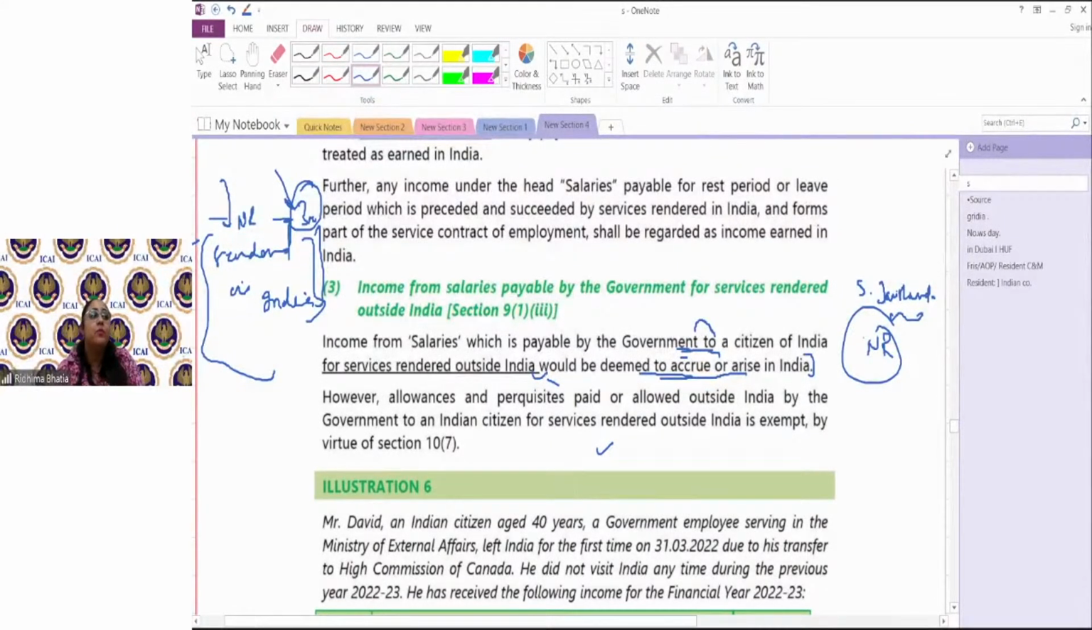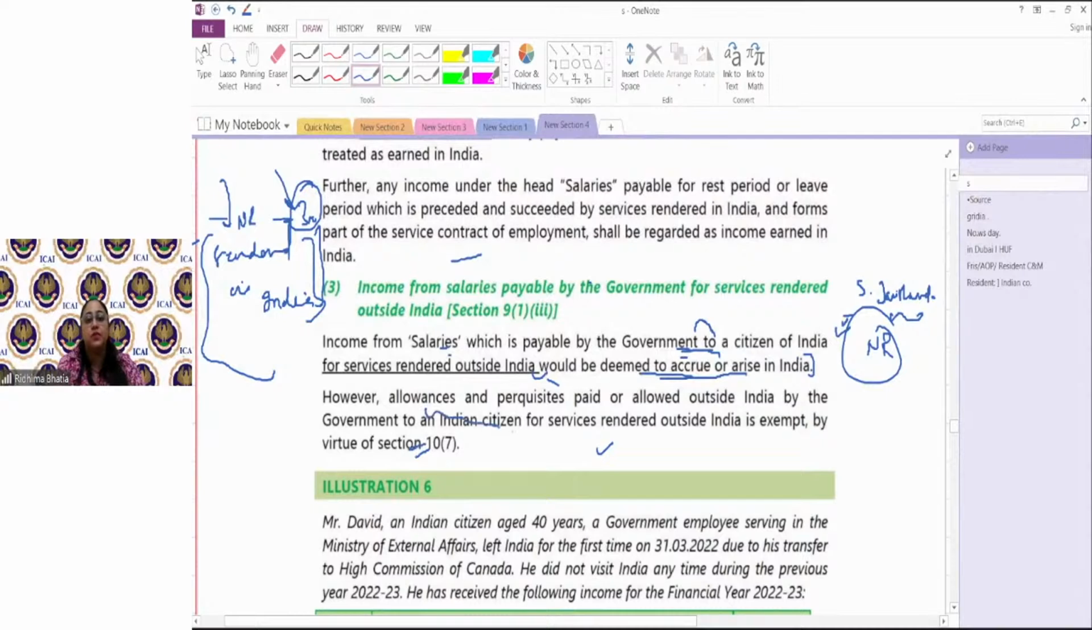Now you will not say that, ma'am, when he was outside India, it would be treated as income of outside India and it should not be accrued in India. When we talk about salaries which are payable by the government for services rendered outside India to citizens of India, that would be treated as salary taxable in India. But at the same time, when we tax such salaries, an exemption is given under allowances.